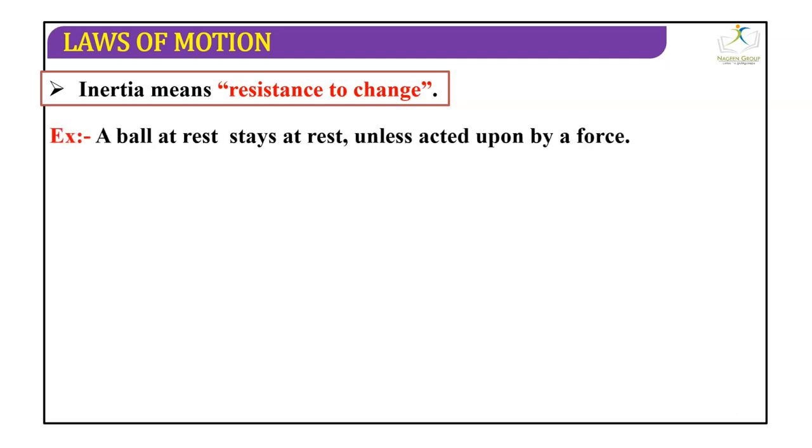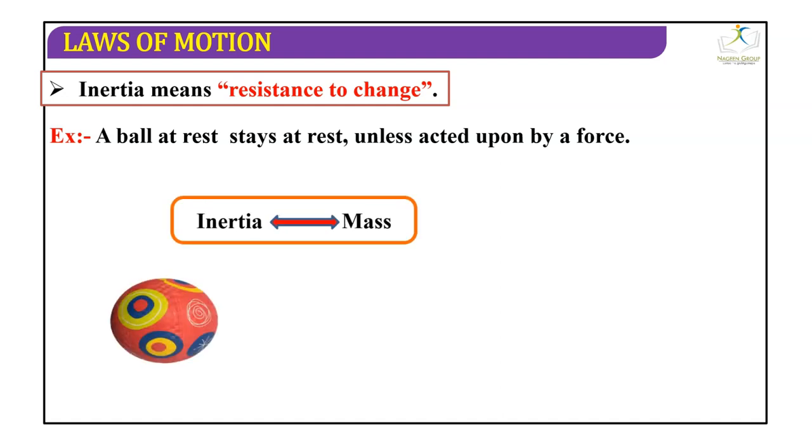For example, a ball at rest stays at rest unless acted upon by a force. Inertia is directly related to mass. The heavier the body, the larger the inertia, and the more stable the body becomes.